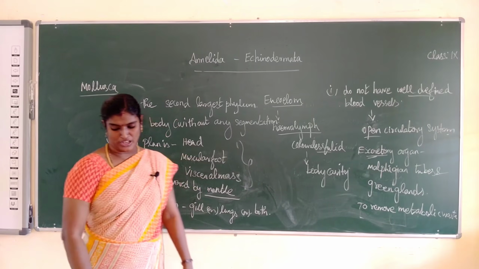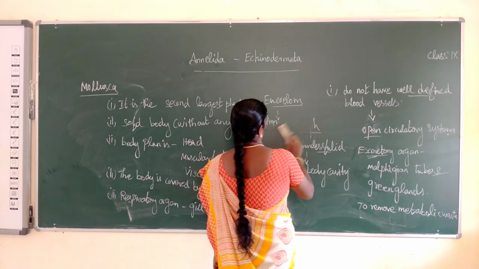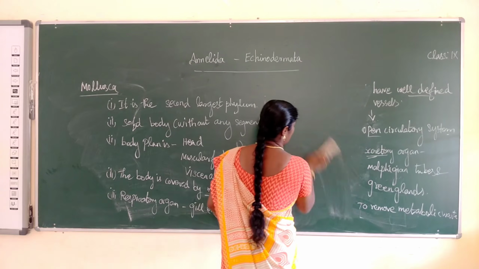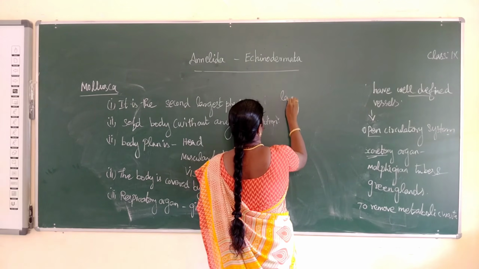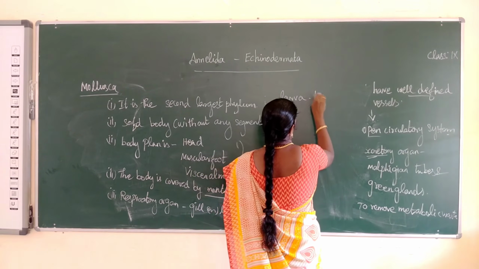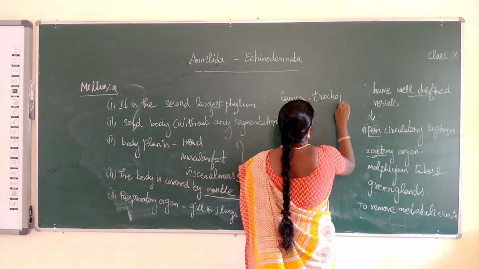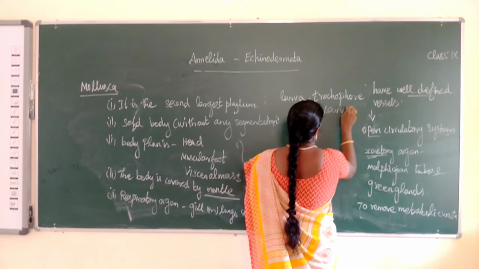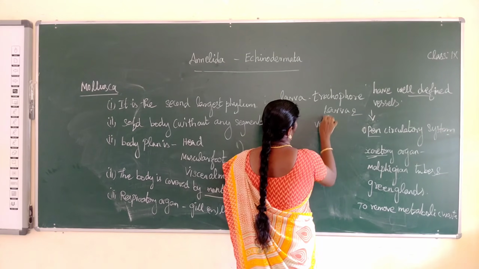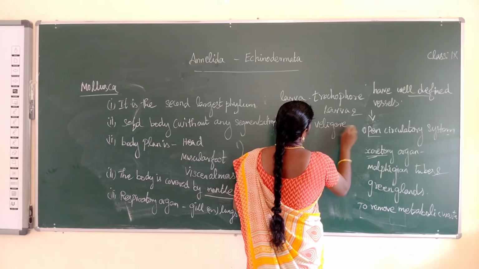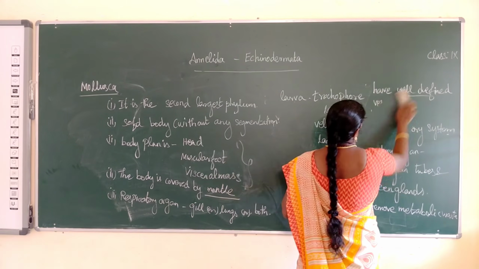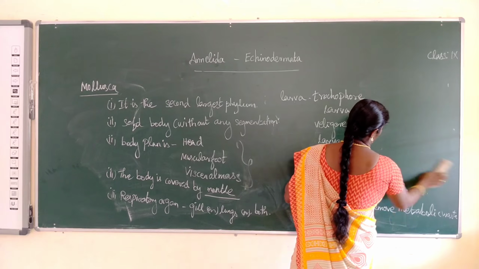Veliger larva. Okay, another one, Trochopore larva. The common larva name, Trochopore larva. Another one, Veliger larva. The larva name, Veliger. Okay, these are the main important points of Mollusca phylum.